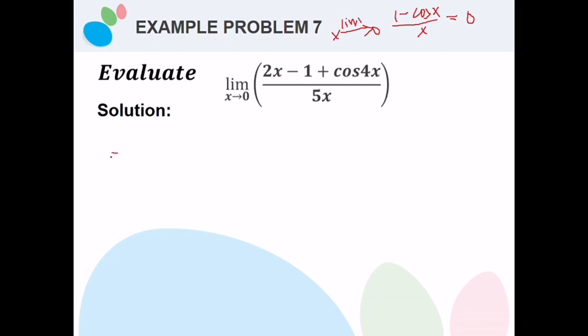So this is just equal to the limit of 2x divided by 5x, plus the limit of negative 1 plus cosine 4x divided by 5x.